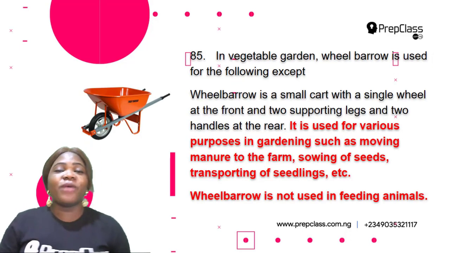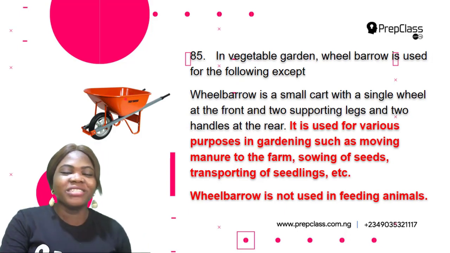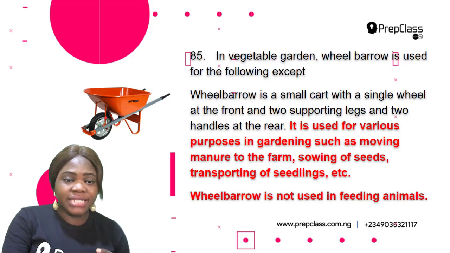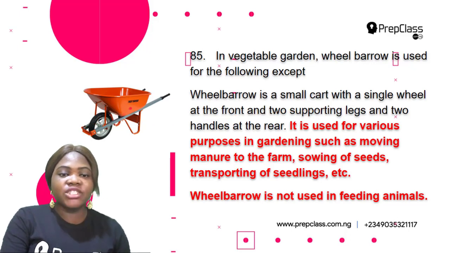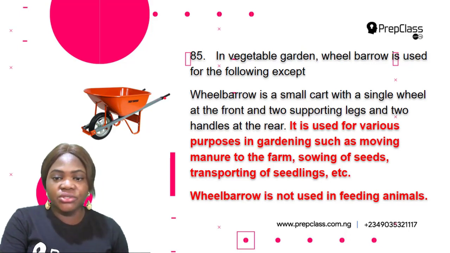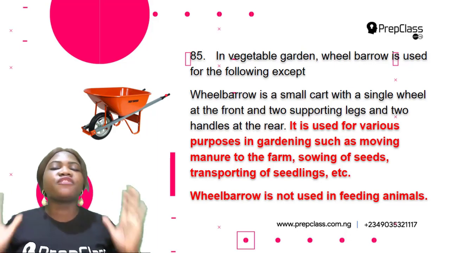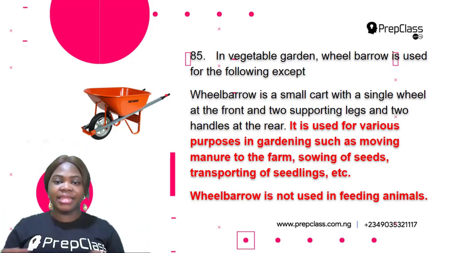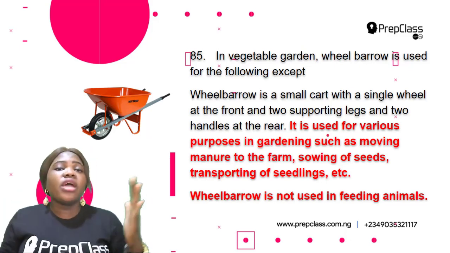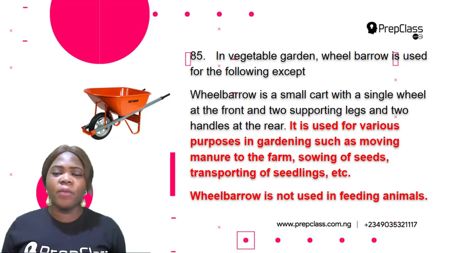Okay, so whether you know or not, this is a wheelbarrow. Wheelbarrow is a small cart with a single wheel at the front. It has just one wheel at the front and two supporting legs. These are the two supporting legs and two handles at the rear. So those are the two handles. It is used for various purposes in gardening, such as moving manure to the farm, sowing of seeds, transporting of seedlings, and so many other purposes.